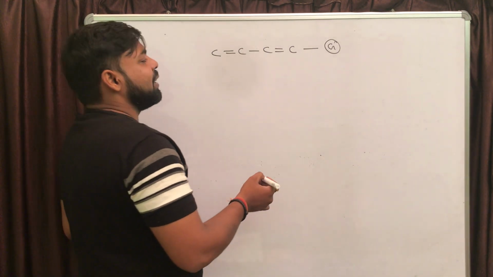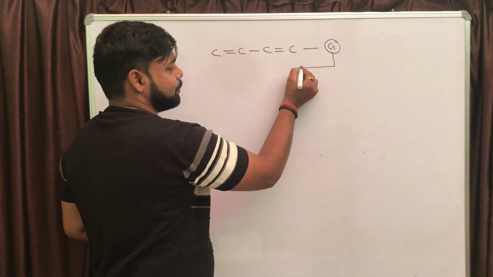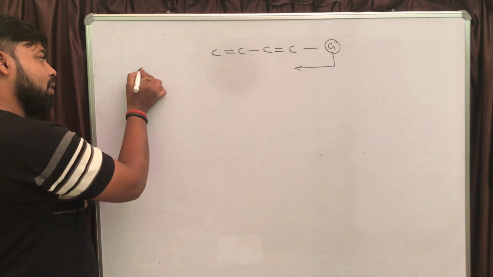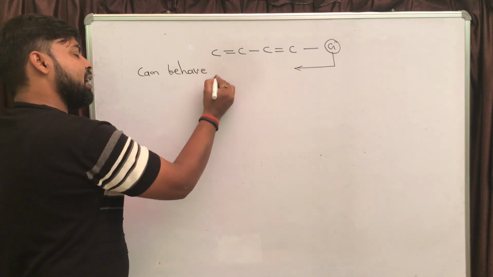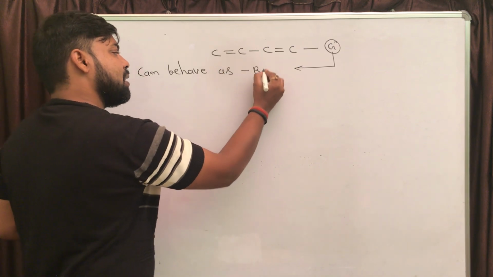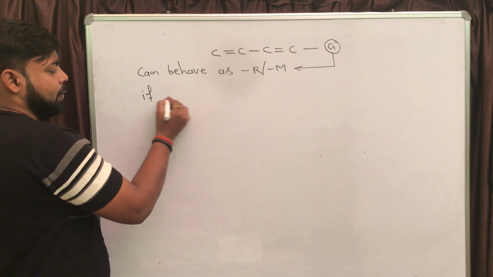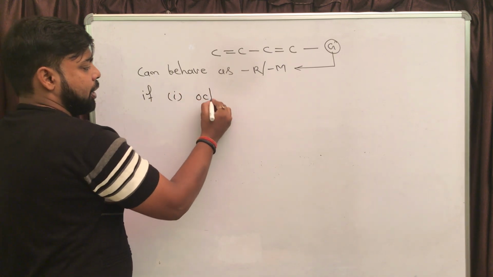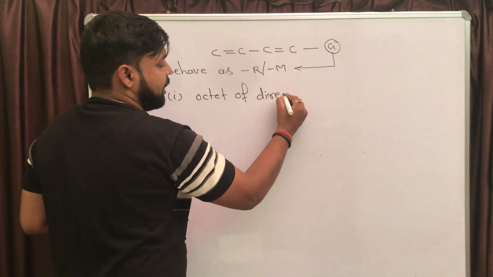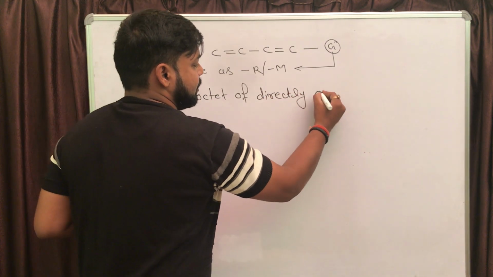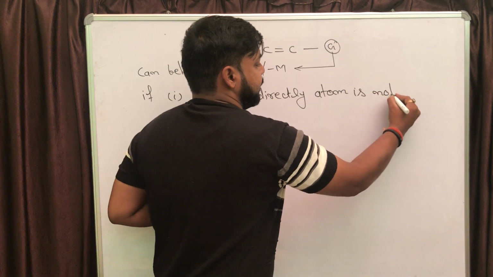So let me write the first one. Group G can behave as minus R or minus M if the octet of the directly attached atom is not completed.